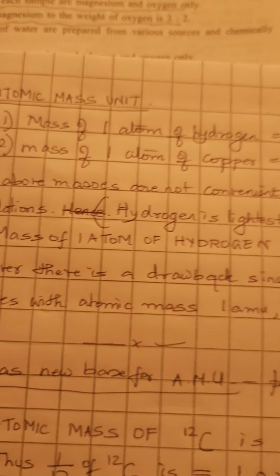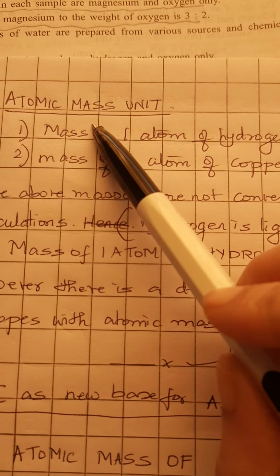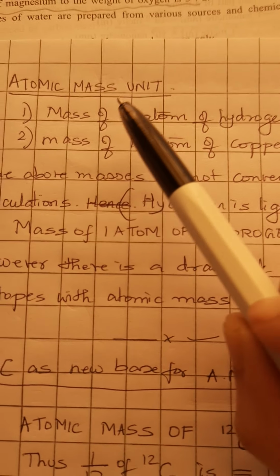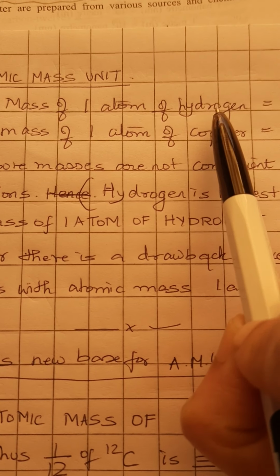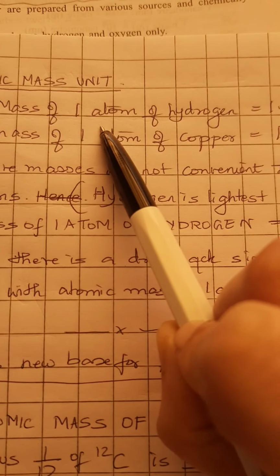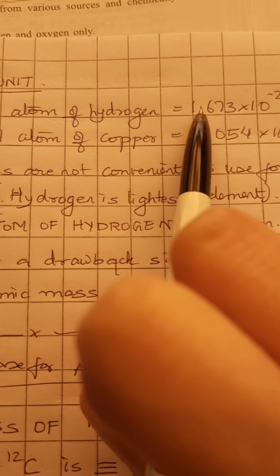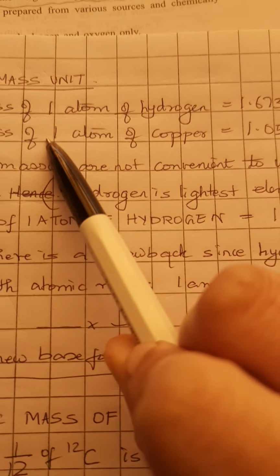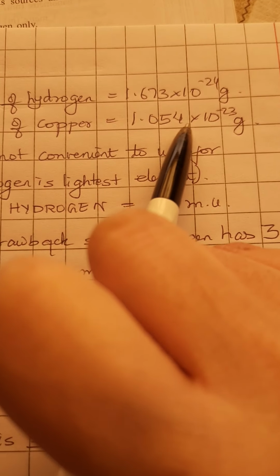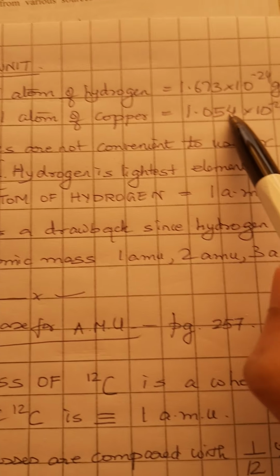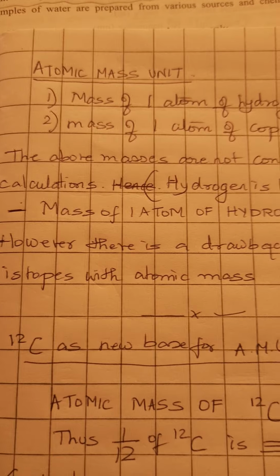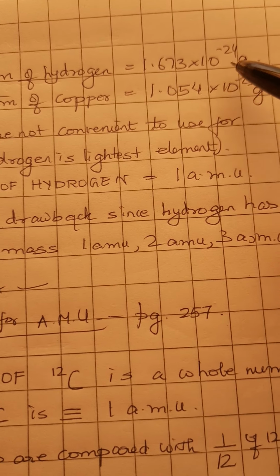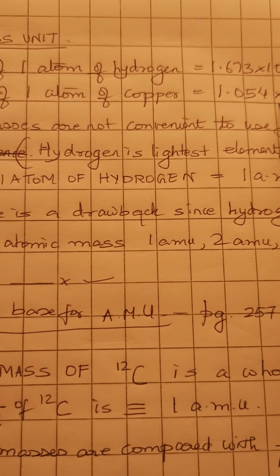Now, when we look at what is atomic mass unit, the smallest element is hydrogen, and the mass of 1 atom of hydrogen is 1.673 into 10 to the power of minus 24 gram. This is the mass of 1 atom of copper. Now, all these above masses are not convenient to use for any calculation.